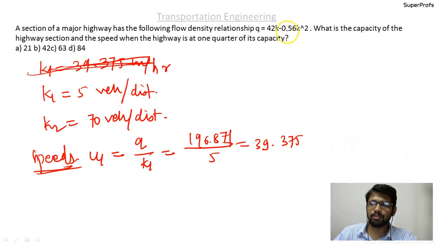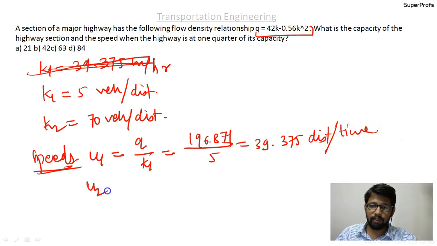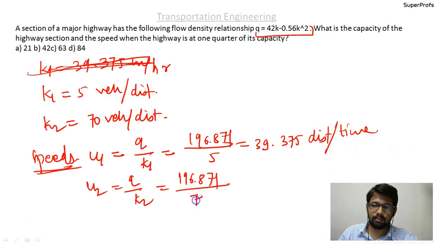Use consistent units. From the starting itself I have not used consistent units, but I'll say some distance per unit time. And u2 will be equal to q upon k2, which is 196.875 upon 70, which is equal to 2.81 distance per unit time.